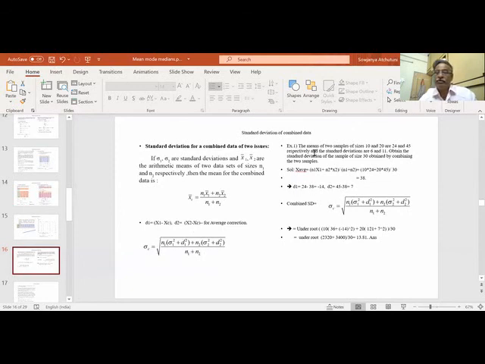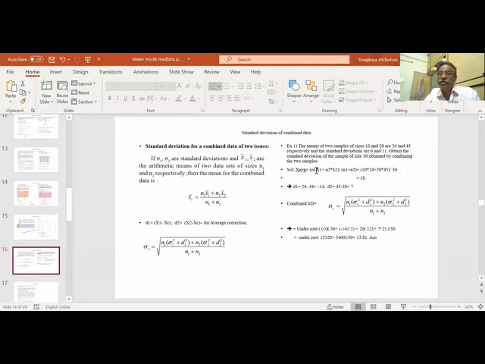Let us see an example. The means of two samples of sizes 10 and 20 are 24 and 45. x1 bar, x2 bar are given. The standard deviations are 6 and 11. So obtain the standard deviation of the combined sample of size 30. When we mix these two, we get a sample size of 30 by combining the two samples. For example, we have tested one medicine on 10 samples and another 20 samples, and we want to combine the data.